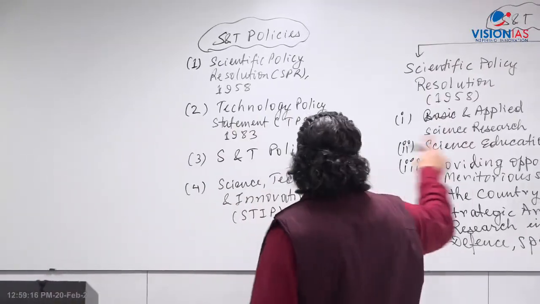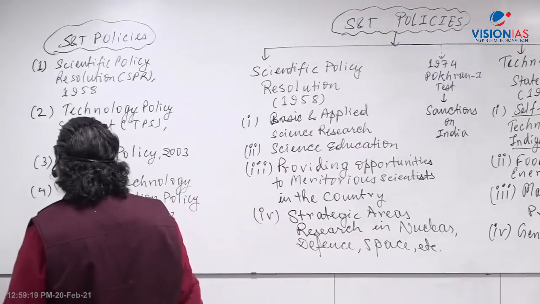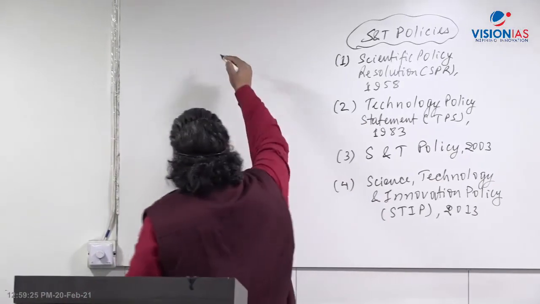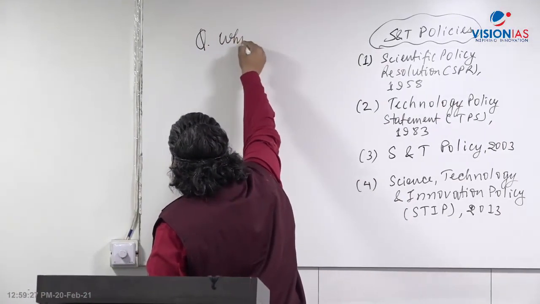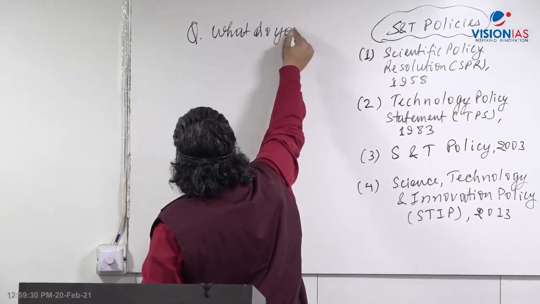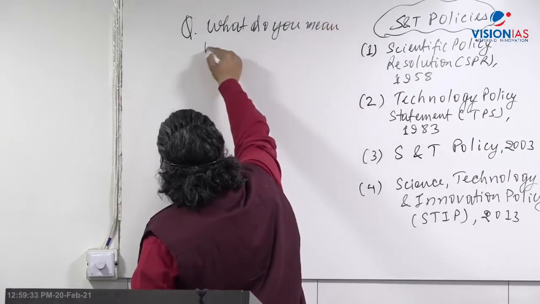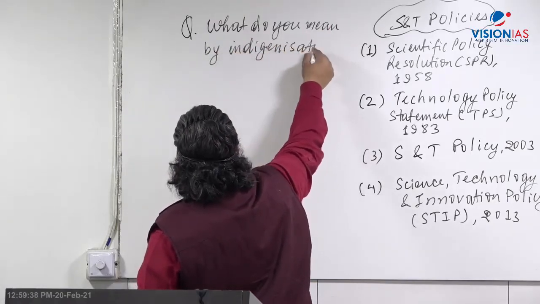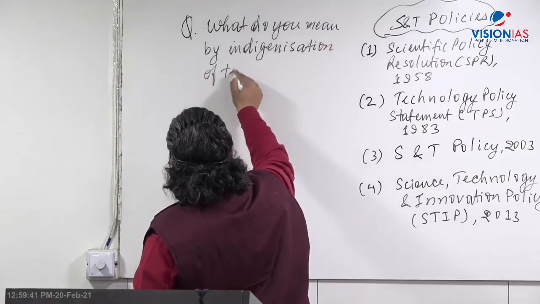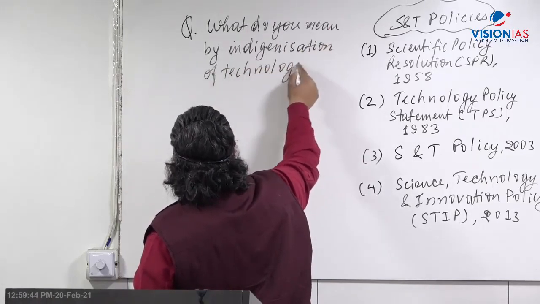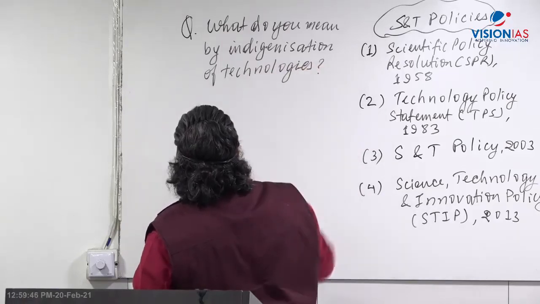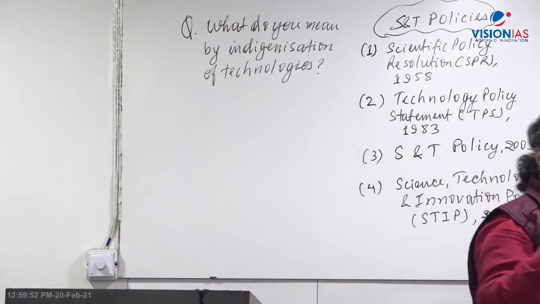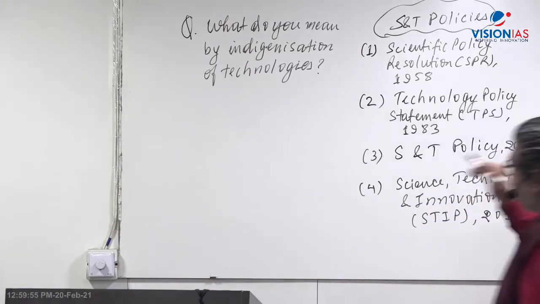So now, this policy part which I have given here, I'll give you a question, your homework assignment. Your homework assignment is this one. What do you mean by indigenization of technologies? This is the first part of the assignment question. Second part of the question is that